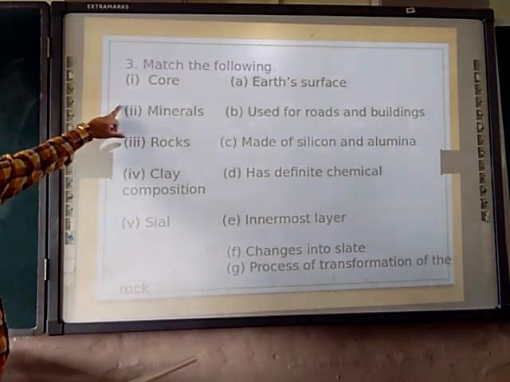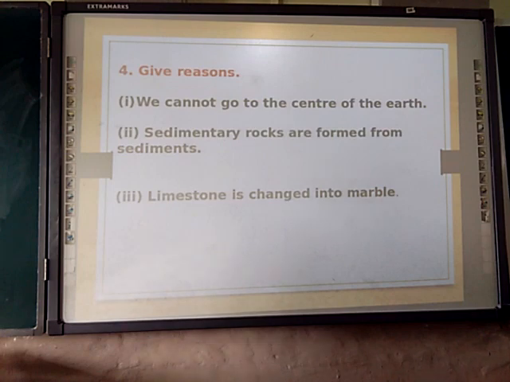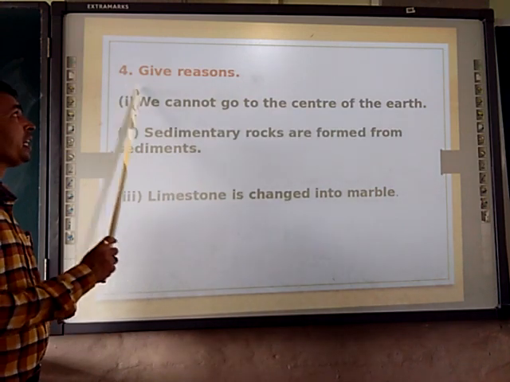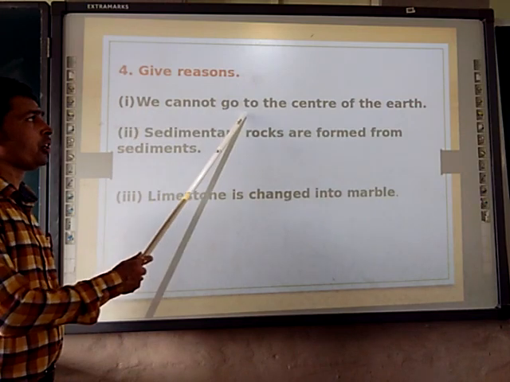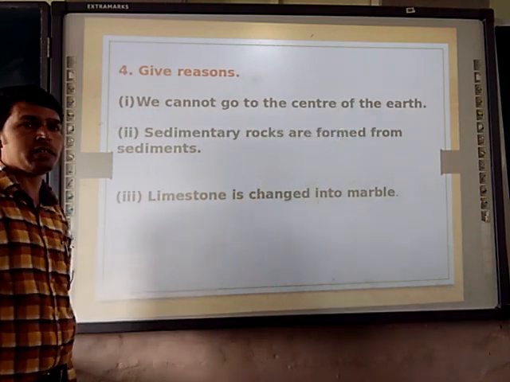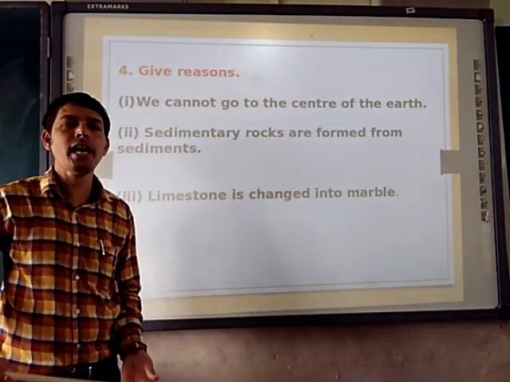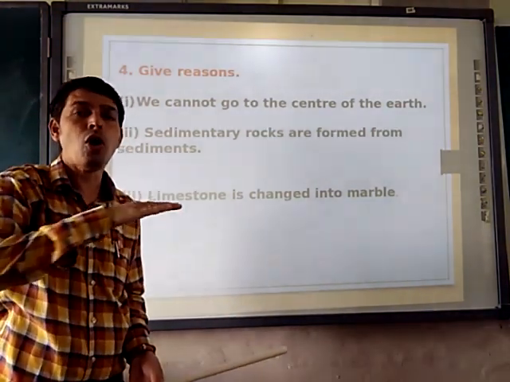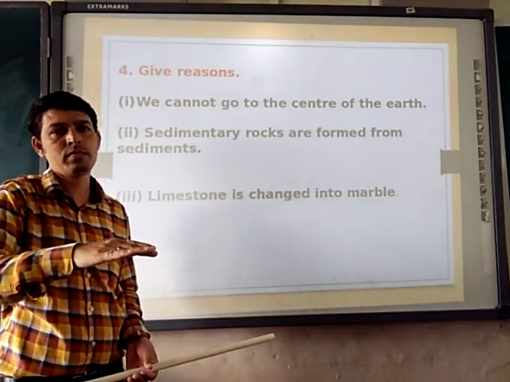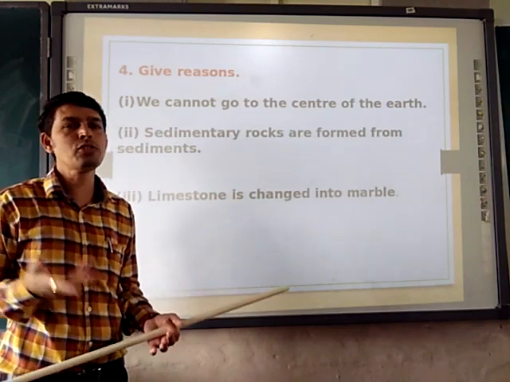So let's discuss the fourth question. Here the fourth question is to give reasons. So we have to give the reason: we cannot go to the center of the earth. So why can we not go? If we want to go, we have to dig up to 6,000 km deep on the ocean floor, and that is quite impossible for us to do.